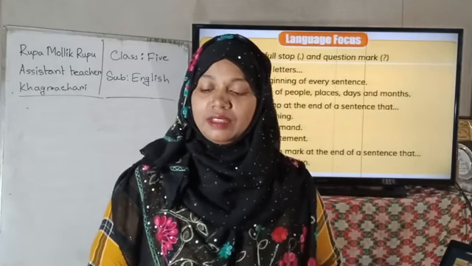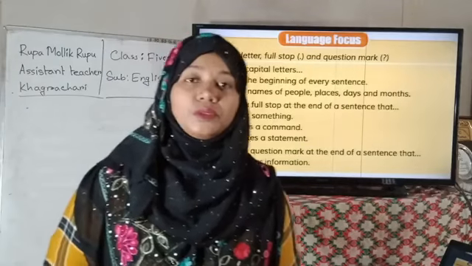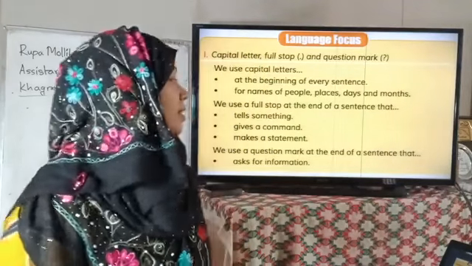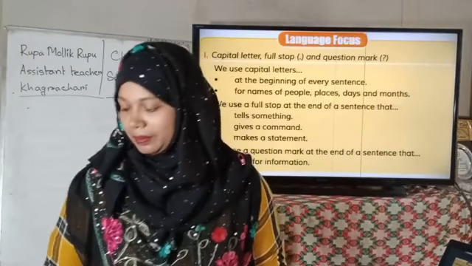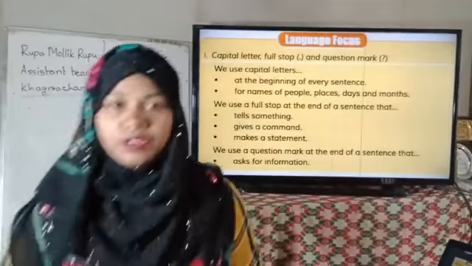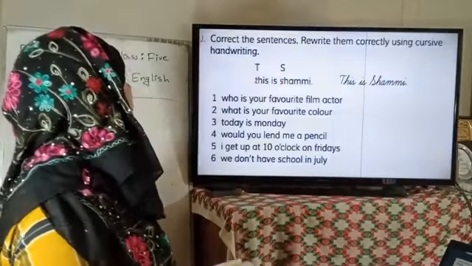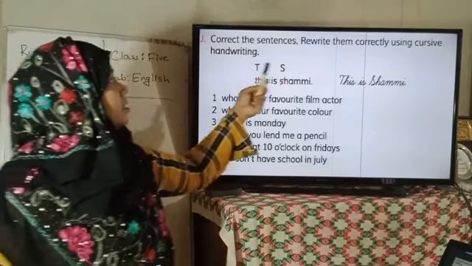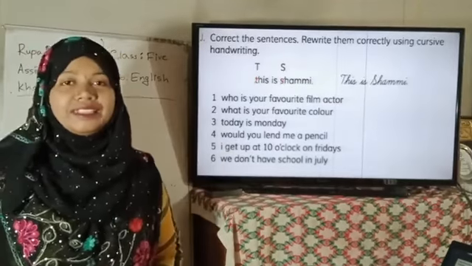Okay? So my dear students, I hope you have understood how we have to use capital letters, full stops and question marks. Dear students, now I have to discuss activity J from your text. তোমাদের পাঠ্য বইয়ের activity J নিয়ে একটু ডিসকাস করছি। In activity J, you have to correct the sentences, rewrite them correctly using cursive handwriting.